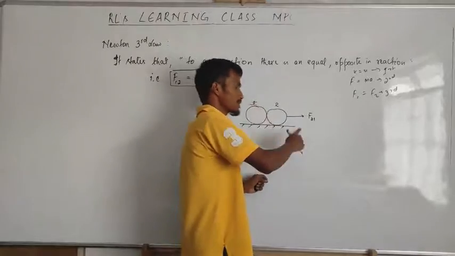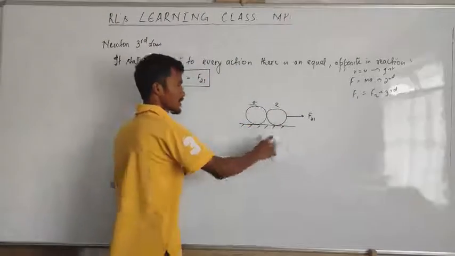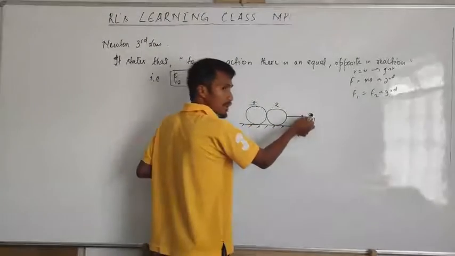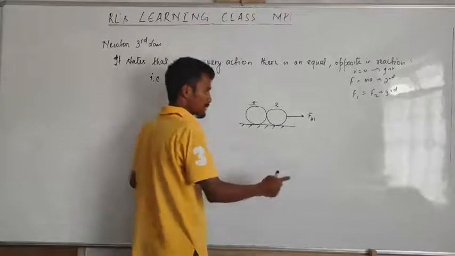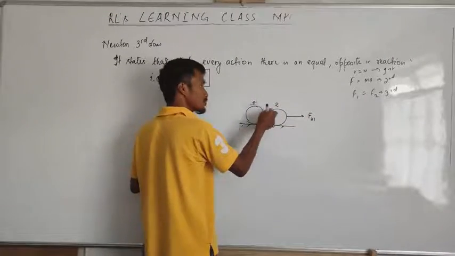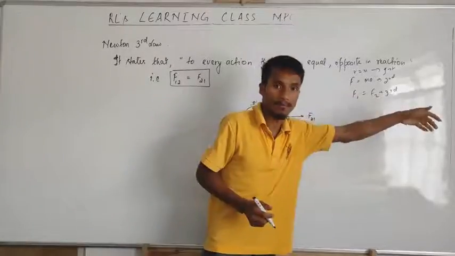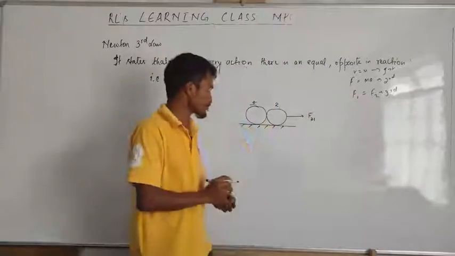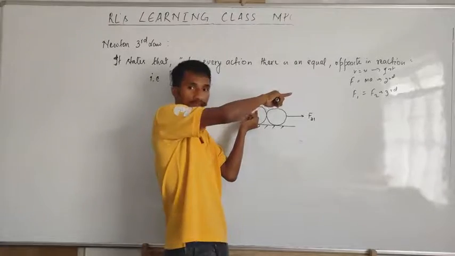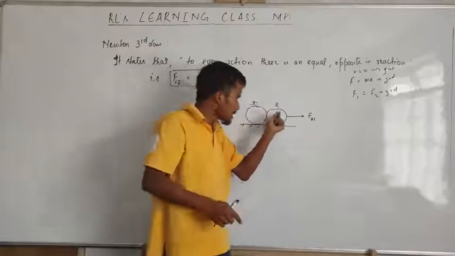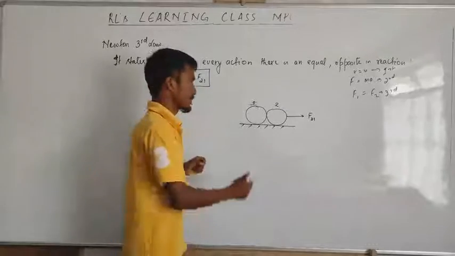Or I can write this, okay, but I'll write like this only. Now force exerted on 2 due to 1. Force exerted on object 2 due to object 1. Now let's say this is the action, because this object is pushing object 2. Now this object 2 will give a reaction.